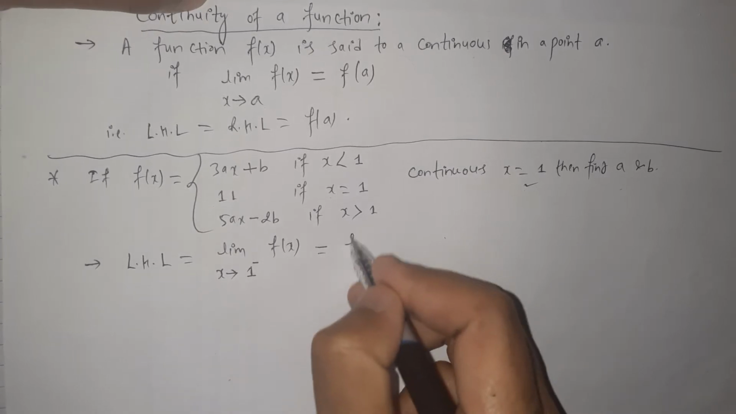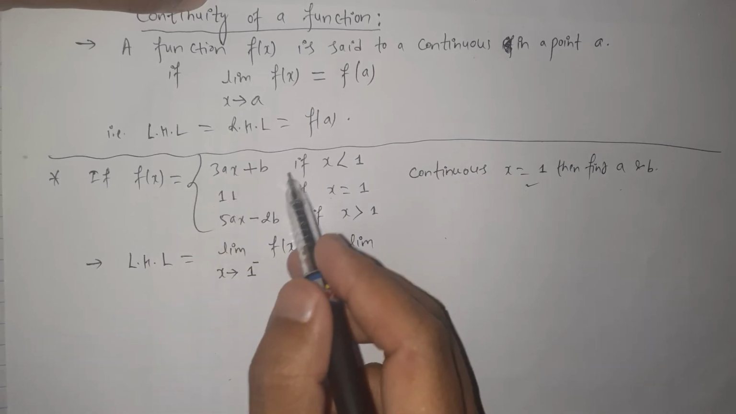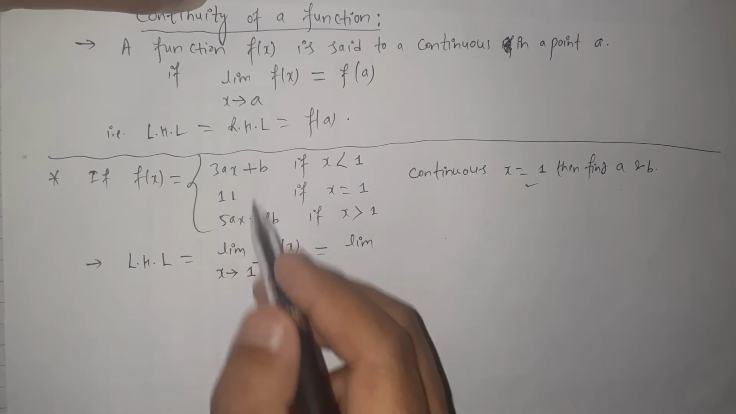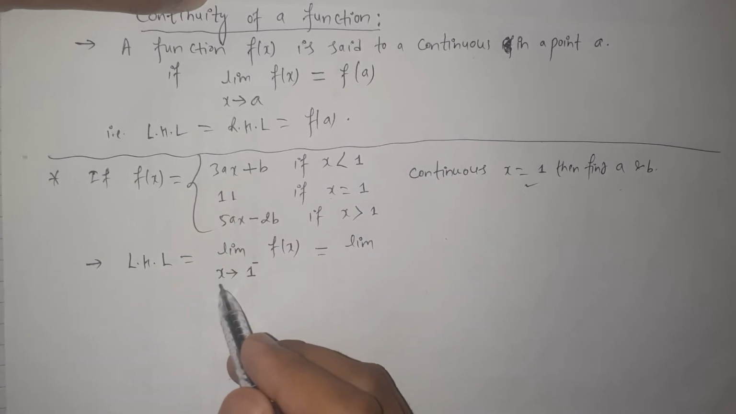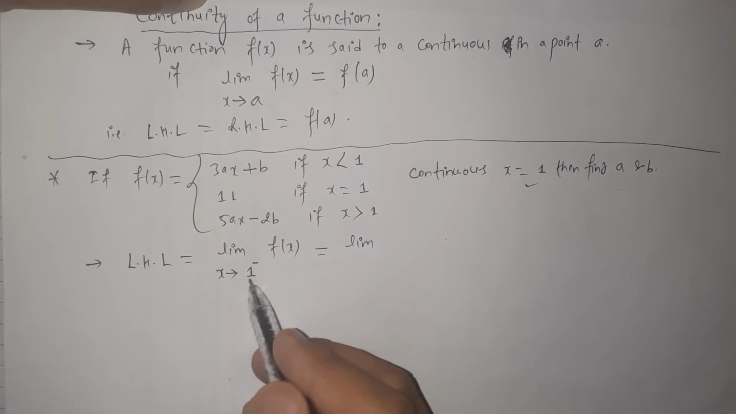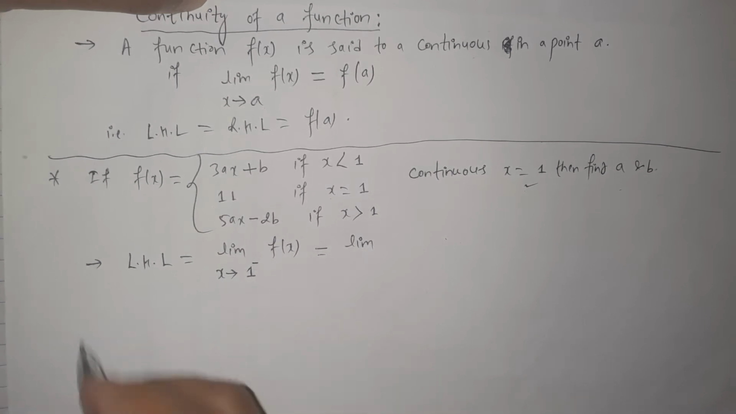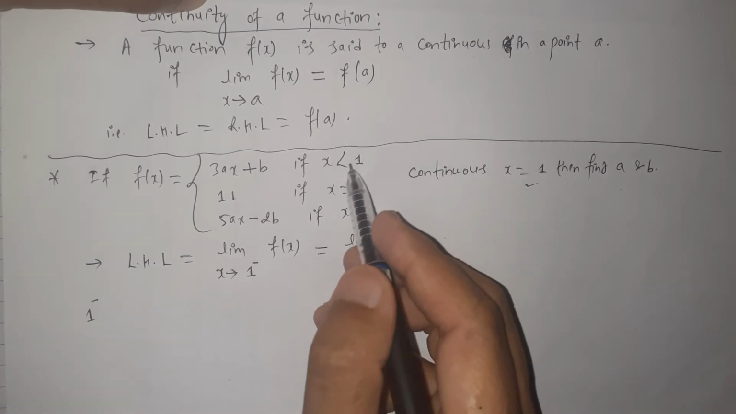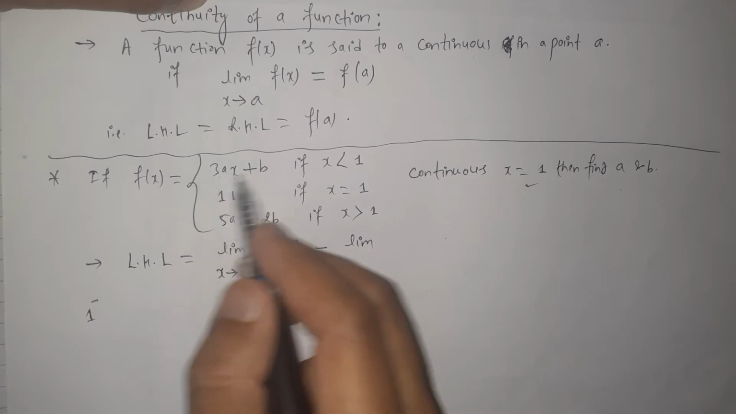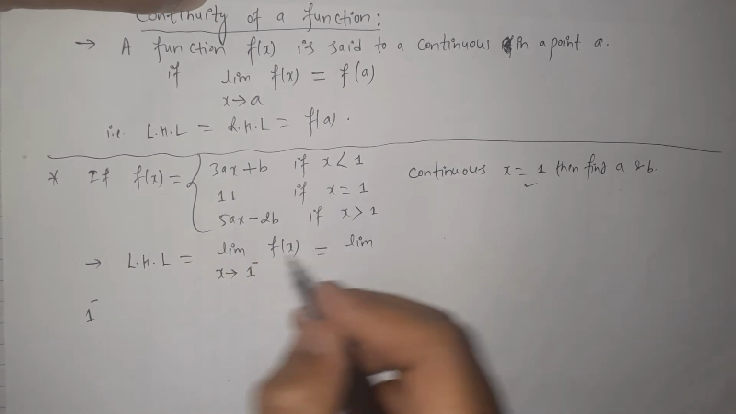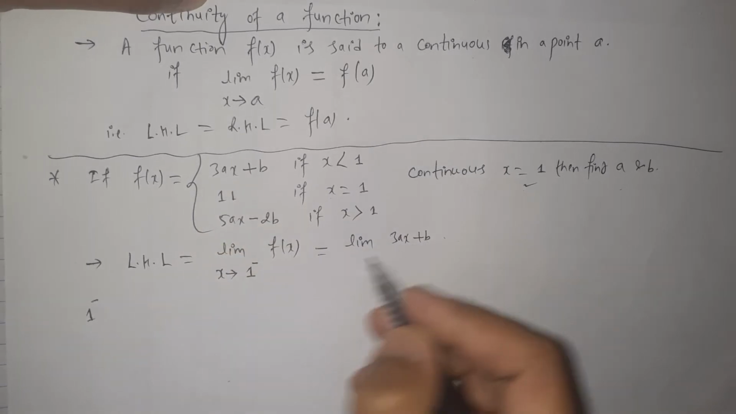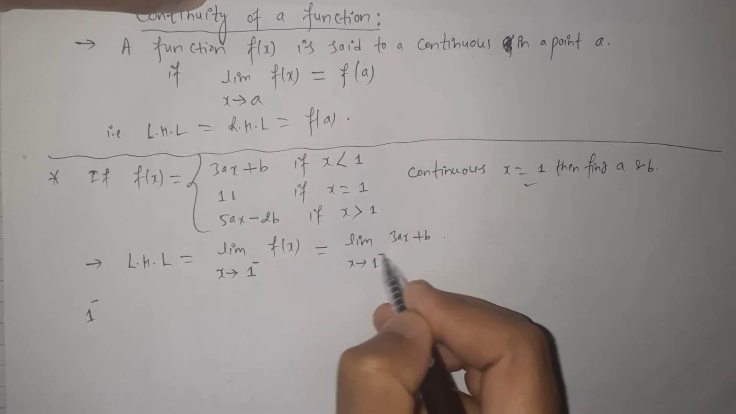Let's evaluate it. Here f of x is defined in three ways. Let's choose the functional value f of x where the domain is x less than 1. 1 to the power negative means we are taking the values of x less than 1, and for the less than 1 condition, the function is defined as 3ax plus b. So in place of f of x we have to put 3ax plus b. Here x approaches 1 from the left hand side.